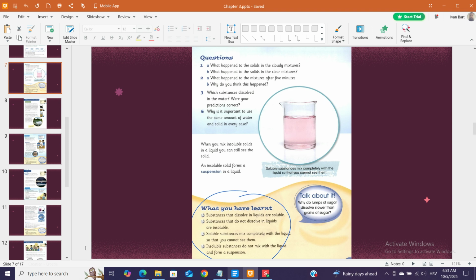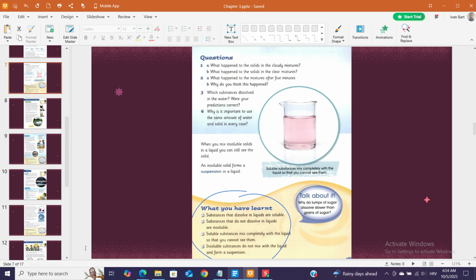Talk about it. Why do lumps of sugar dissolve slower than grains of sugar? 3.4 Separating insoluble substances. What is filtering? Filtering is a method used to separate mixtures of a solid and liquid. A filter works like a sieve. A filter separates soluble and insoluble substances. It has tiny holes that let through very small particles but not bigger particles.